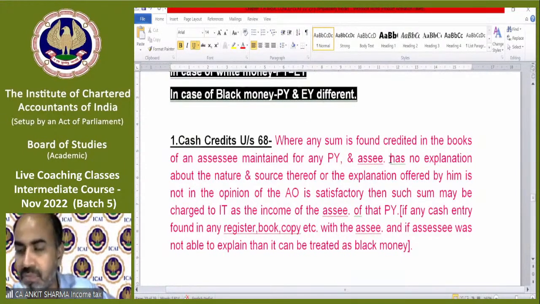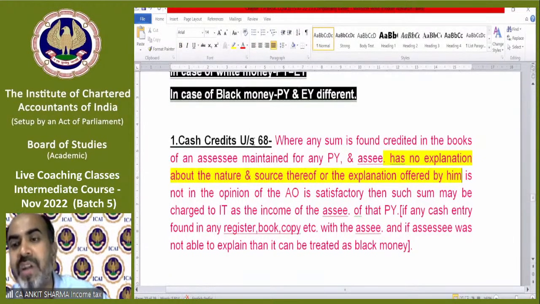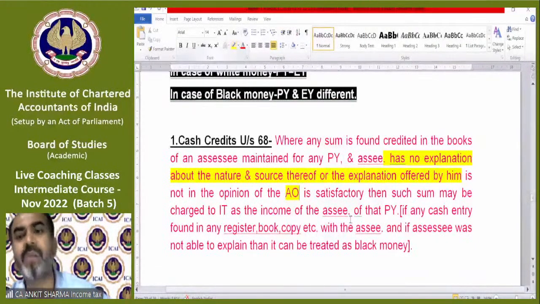So if you have no explanation about the nature and source thereof, or the explanation offered by you is not, in the opinion of the AO, satisfactory, then such sum may be charged to income tax as the income of the assessee of that previous year. AO is the assessing officer; we call the income tax officer the assessing officer also. You can read the example also, it's very simple.